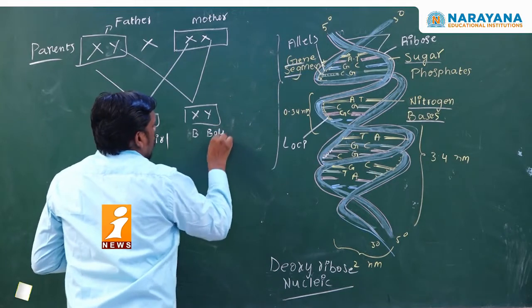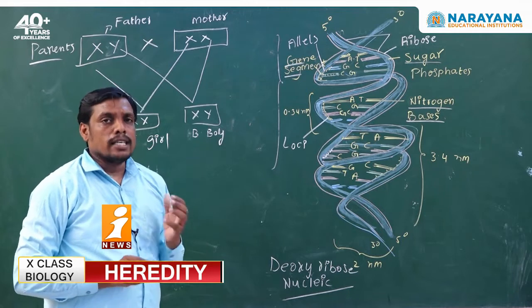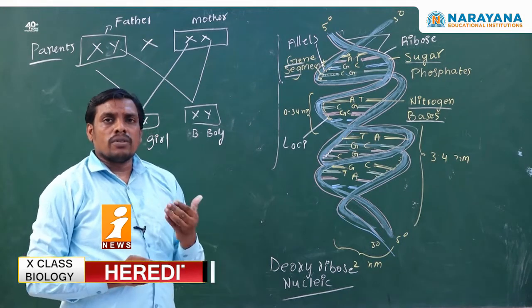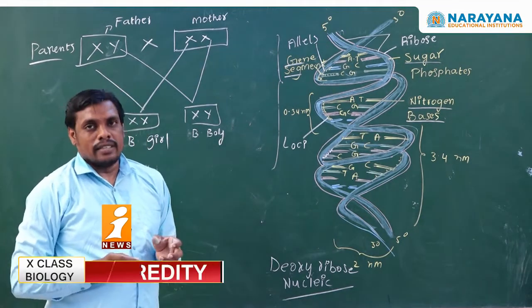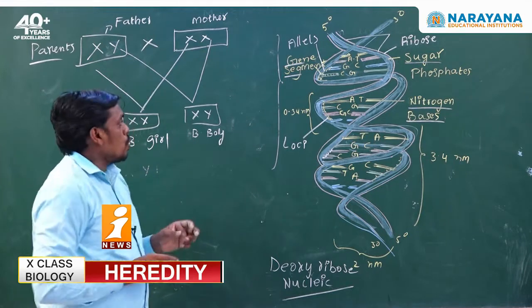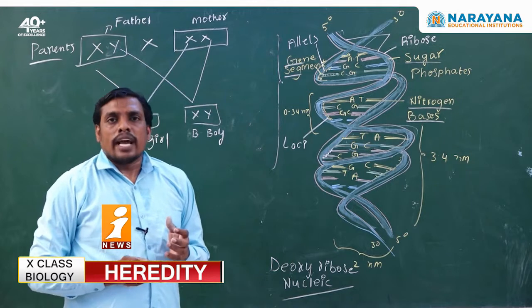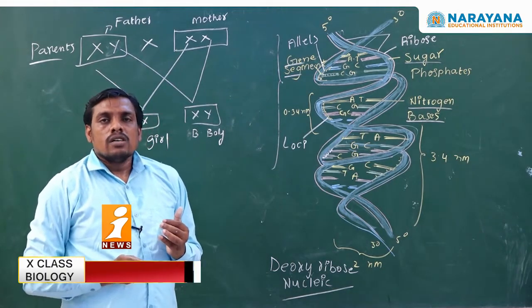However, the Y chromosome plays an important role in the determination of sex in a baby during the cell division process or after fertilization during embryonic development. Generally, we can consider it in between this time. So, this is the chromosomal theory of inheritance that was explained by the scientists Walter Sutton and Thomas Hunt Morgan.